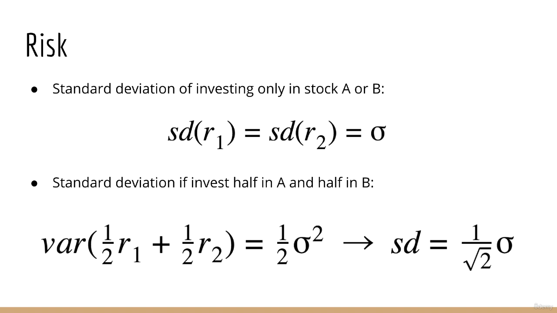So the answer is that the variance of your investment, if you put half in stock A and half in stock B, is only 1/2 sigma squared. That is, the standard deviation is sigma divided by the square root of 2.